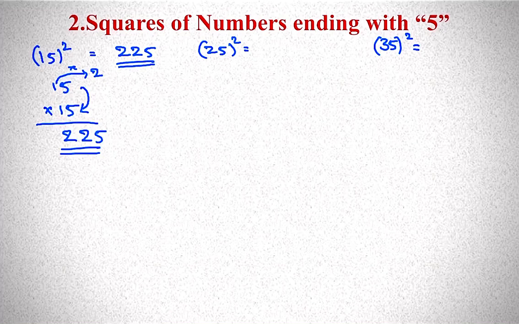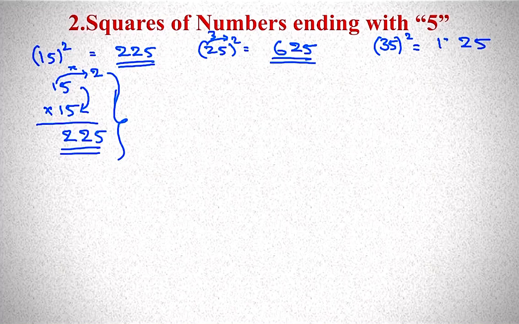If it is 25 square, 5 into 5, keep 25 here. 2 and the next number, 3. 2 into 3, 6. So whenever you are doing this in competitive exams, you should do it in this way. You should not write all these steps. Just to make you clear, I have explained each and every step. So 35 square, 5 into 5, 25, keep 25 always. 3 and the next number, 4. 3 into 4, 12.